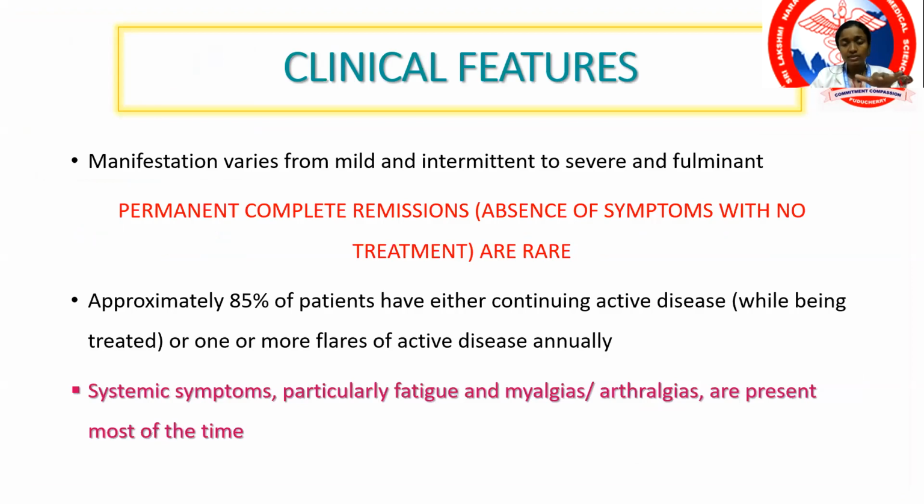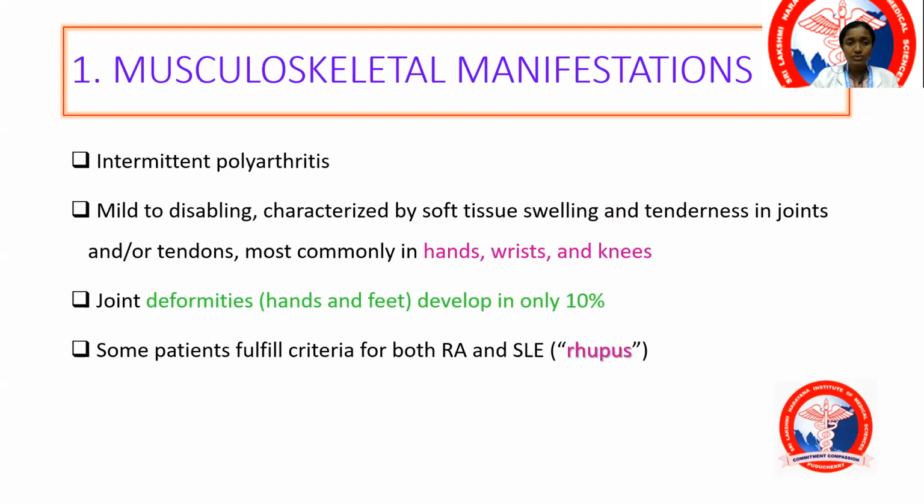That is, suddenly the disease will disappear. It goes into remission and then again reappears. So there is recurrence and remission. 85% of the individuals have a continually active disease. Systemic symptoms like fever, arthralgia, myalgia, fatigue are usually present most of the time.